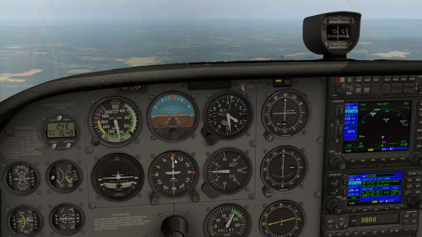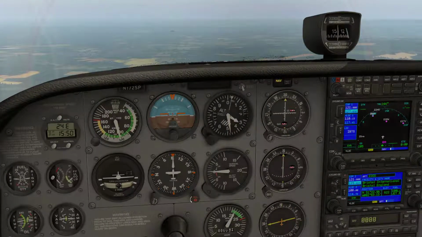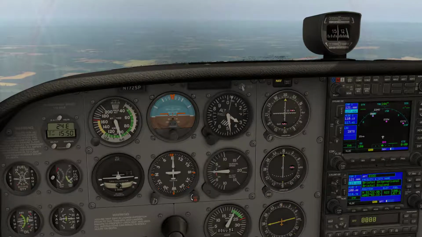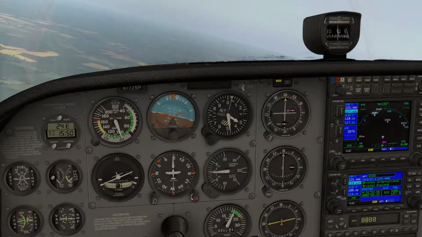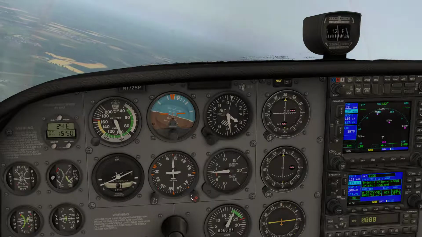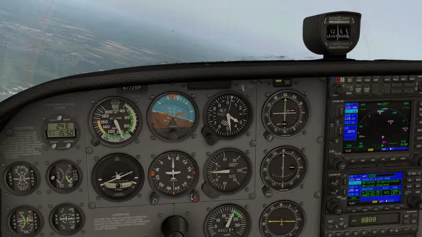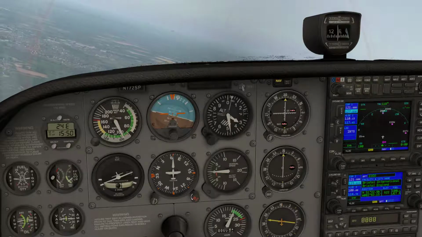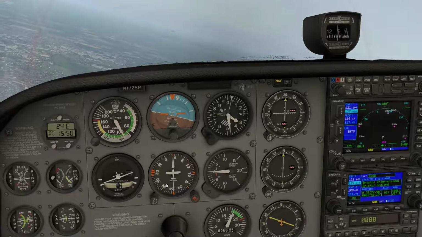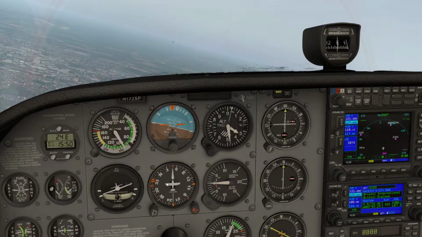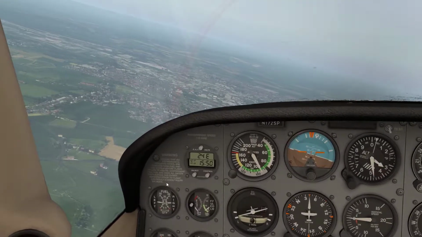Again, on here, let's turn the heading bug and take it to a heading of 330 degrees, and as you can see, the aircraft is now turning to the left. Nice smooth turn.